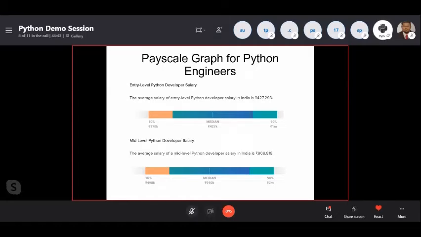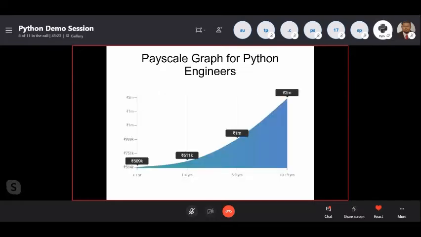Okay. So you can see 10 percent, they're getting 178K. That's basic. The people who are coming out from college, they are freshers, college graduates, right? Freshers college graduates can get 178K at least minimum, and median they are getting 4,27,000, and 90% people can start to earn 1 million, and starting itself they might be going to be placed with Google or Microsoft or any big organizations. Okay, so mid-level developer salary will get the starting itself as 4.9K, and median will get 9 lakhs per annum, and 90% people will reach 2 million, I mean 20 lakhs.